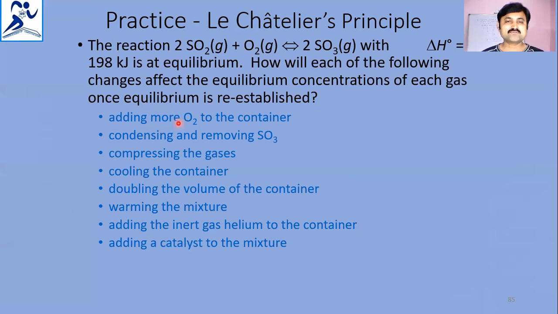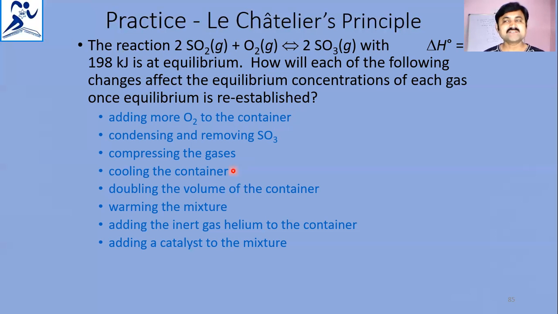Condensing and removing SO3. So SO3 is on the product side. If you remove that SO3, what will happen? To improve this SO3 content, the equilibrium shifts in the forward direction. Compressing the gases means that pressure increases. When the pressure increases, what will happen? The reaction moves to reduce the pressure, meaning towards the side with fewer molecules, the forward direction.